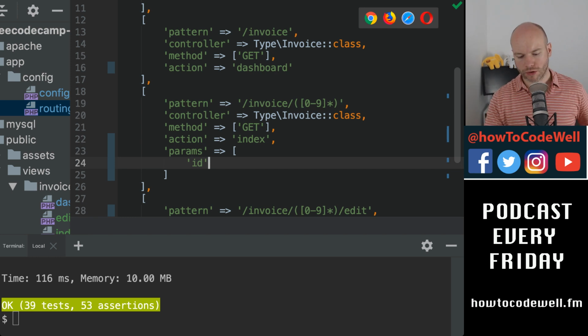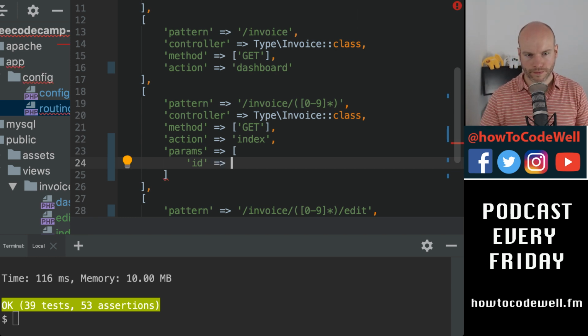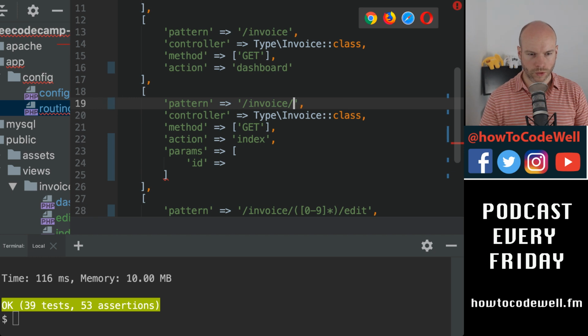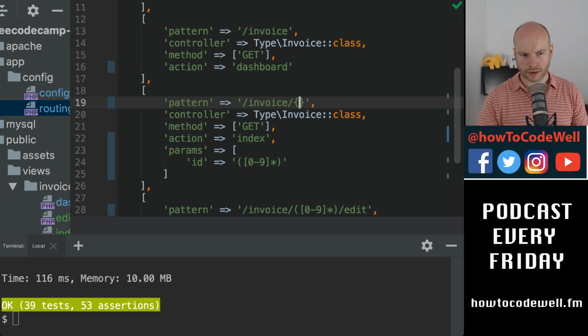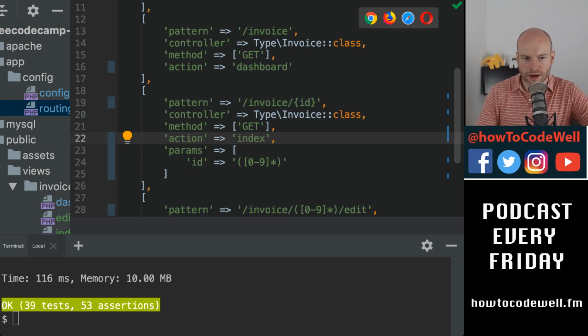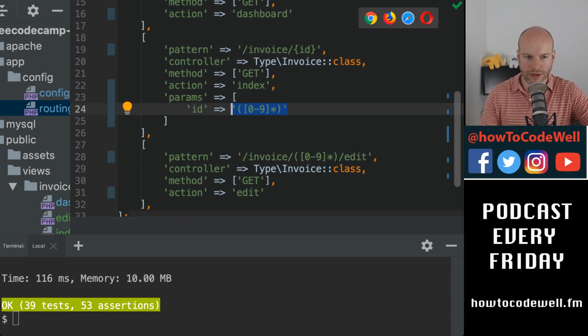A tidier way, of course, is to do this, which I think is the way it's done in Laravel and Symfony. Well, sort of. And then in that locator class, we then check for the ID. Well, we check for anything in these curly braces here, and then we get the parameter. We match that to this, and then we put this in the locator, which means that we can have multiple parameters that we can define.